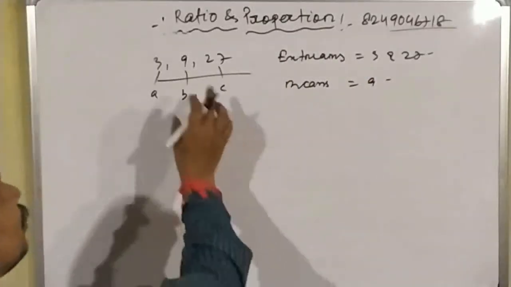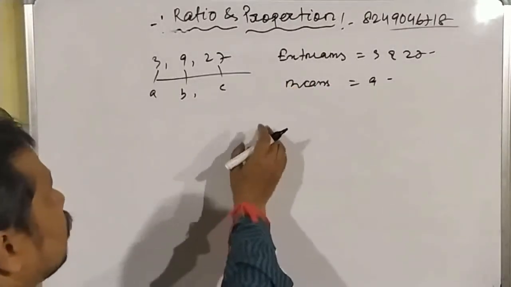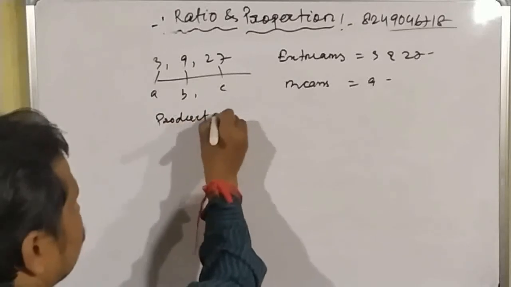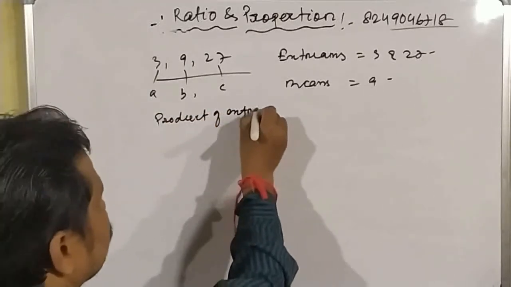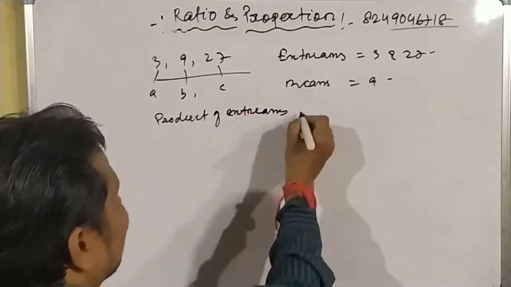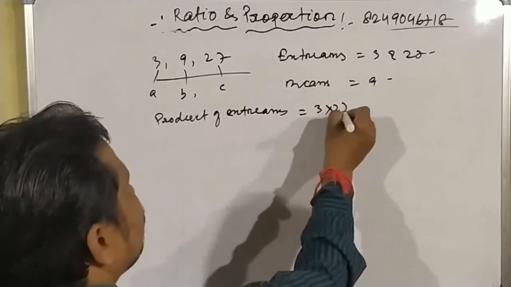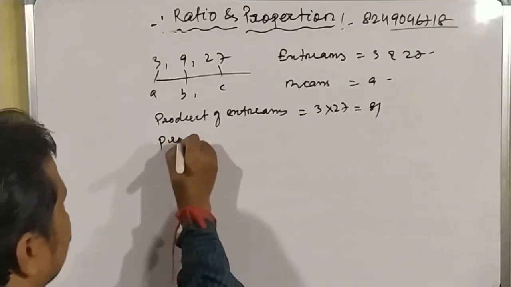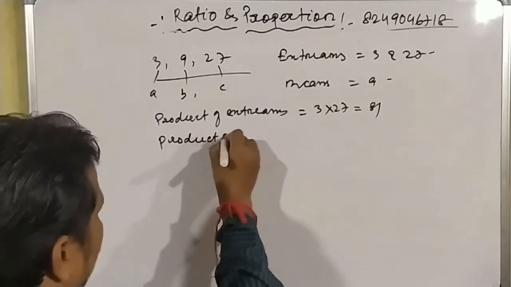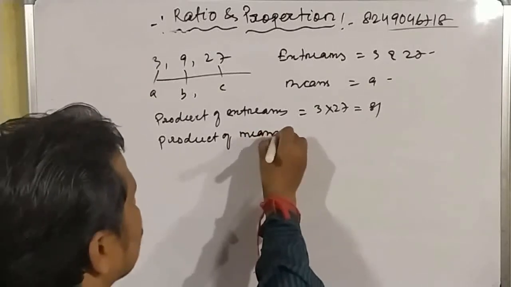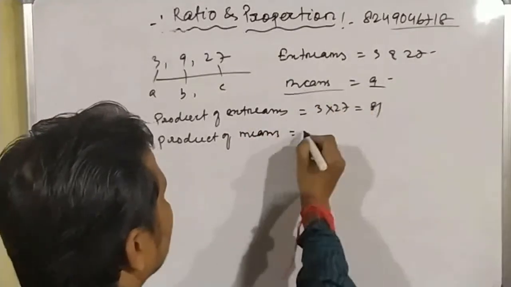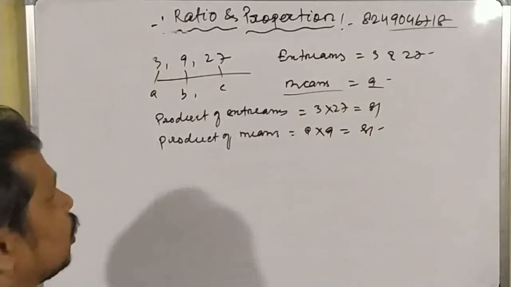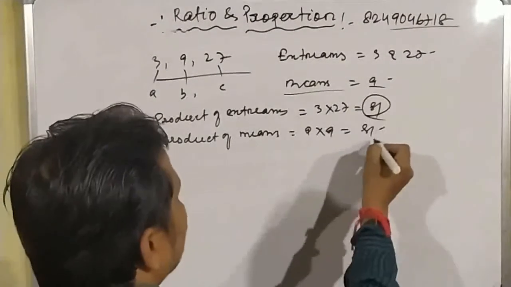So how can we check whether the numbers are in continued proportion or not? Product of extremes is equal to 3 into 27, which is equal to 81.